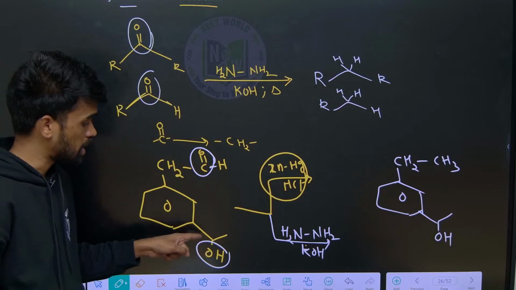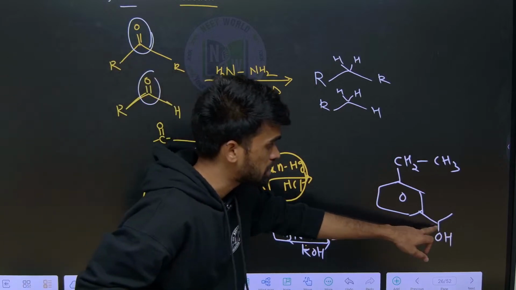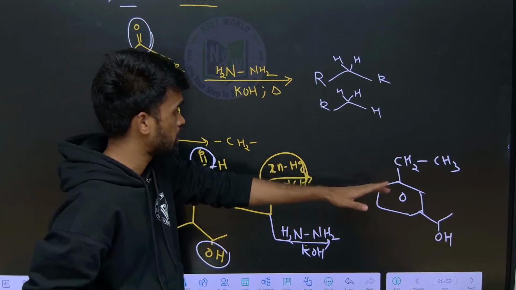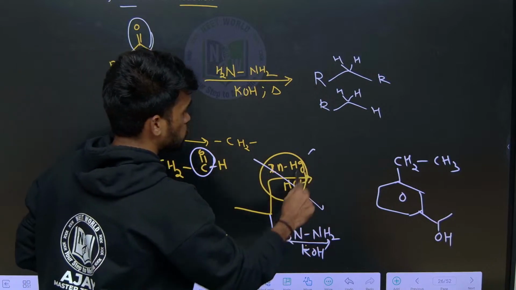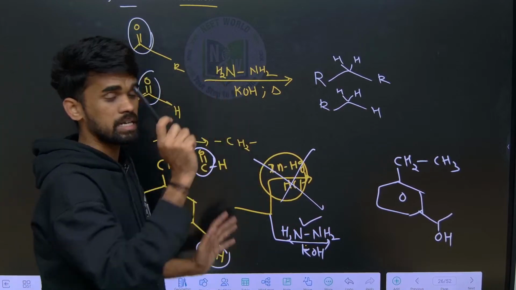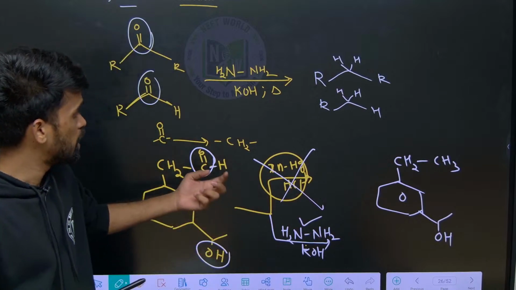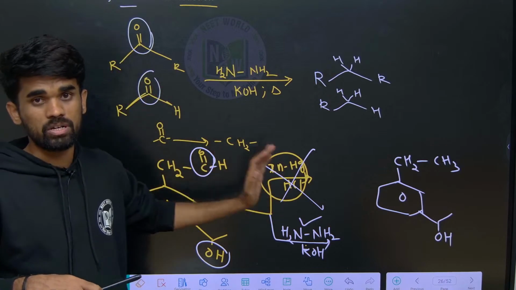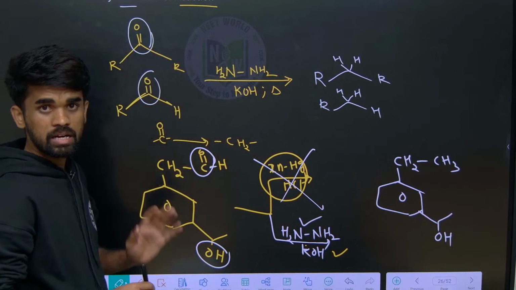So it means that the conversion is not fruitful, right? We need no disturbance at this OH, we need only conversion of carbonyl to alkane, but it is not happening because the disturbance is taking place here also. Therefore this is not the suitable one. So we need to use only Wolff-Kishner reduction but not Clemmensen reduction for this particular process. Based on the requirement during chemical reactions, we take selective reagents for that particular conversion. I hope it is clear. So only Wolff-Kishner is favored in this case, not Clemmensen.